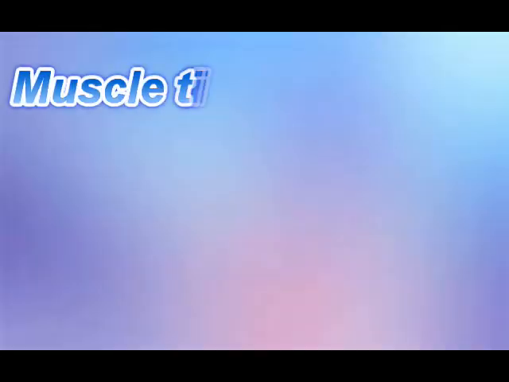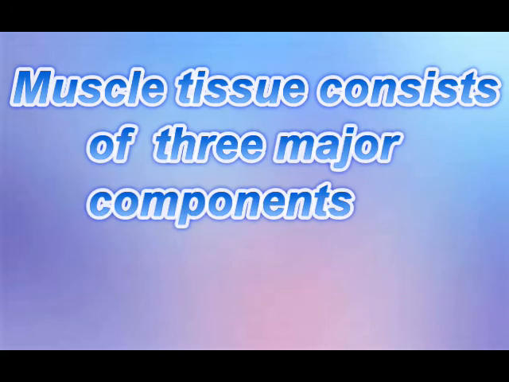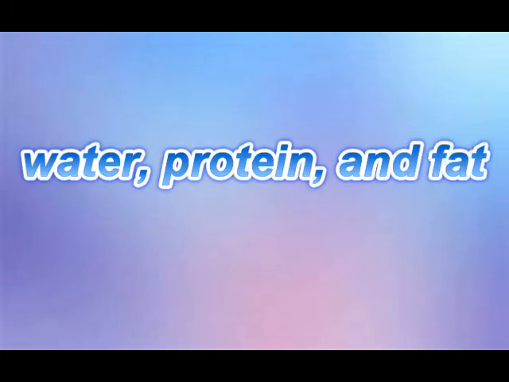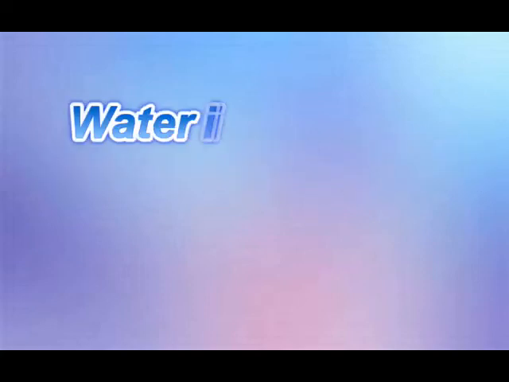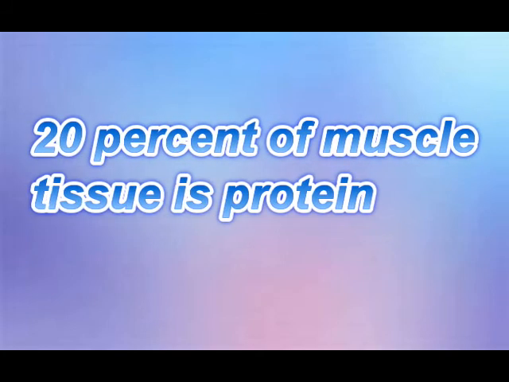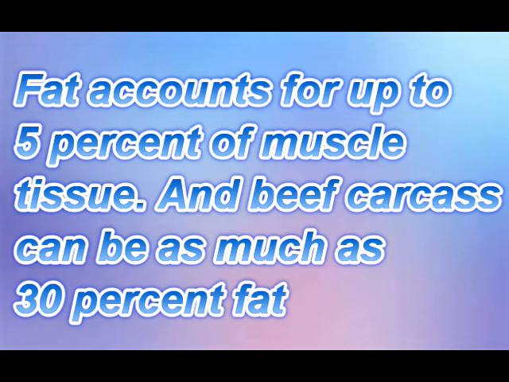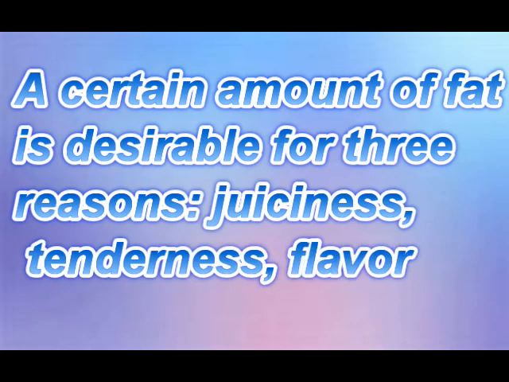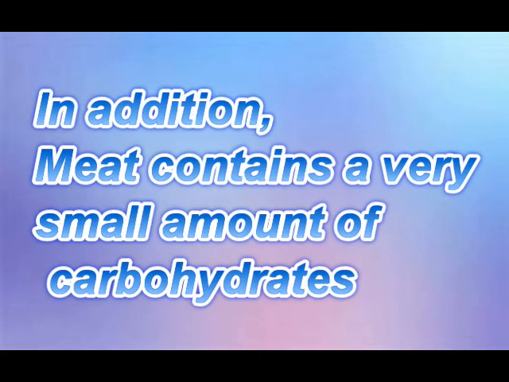Composition of meat. Muscle tissue consists of three major components: water, protein, and fat. Water is about 75% of muscle tissue. 20% of muscle tissue is protein. Fat accounts for up to 5% of muscle tissue, and a beef carcass can be as much as 30% fat. A certain amount of fat is desirable for three reasons: juiciness, tenderness, and flavor. In addition, meat contains a very small amount of carbohydrates.